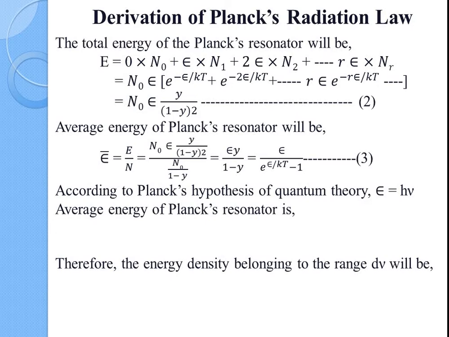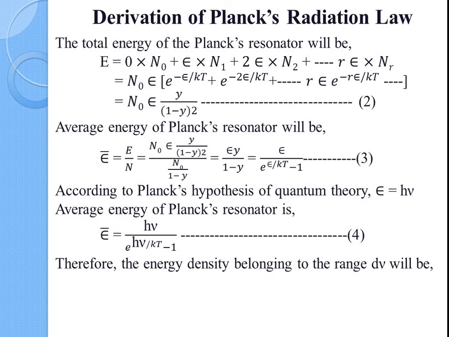So by deriving the expression for total energy and total number of resonators, we can find the average energy of the Planck's resonator as Ē = E/N, which equals ε/(e^(ε/kT) − 1). According to Planck's hypothesis of quantum theory, ε = hν. Therefore, the average energy of Planck's resonator is Ē = hν/(e^(hν/kT) − 1).